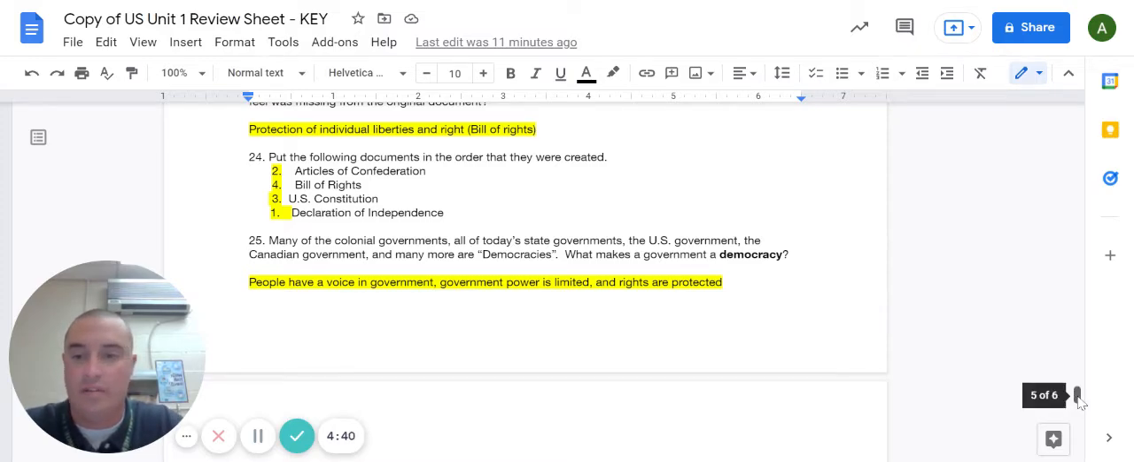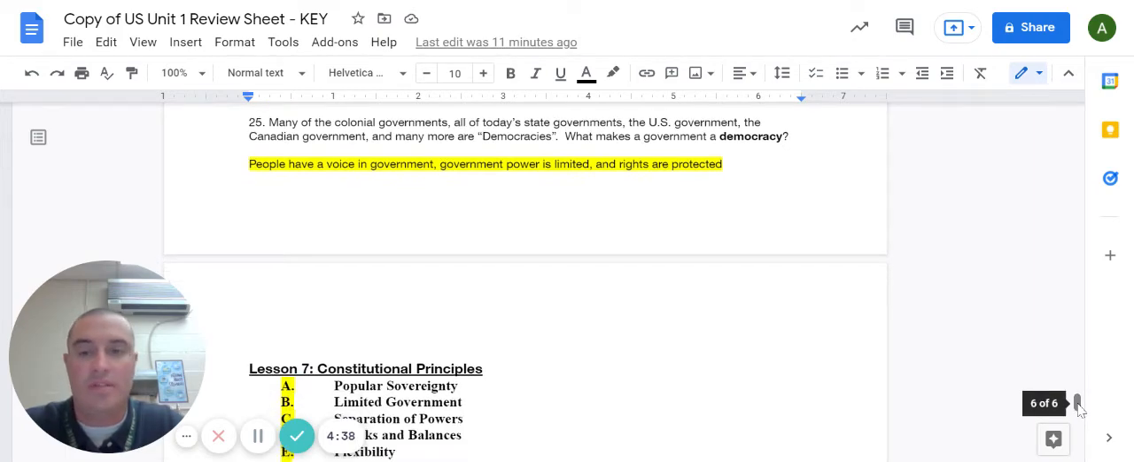Question 25. Many of the colonial governments, all today's state governments, the U.S. government, the Canadian government, and many more governments are what we call democracies. What does that mean? What makes a government a democracy? Essentially, democracy means that people have a voice or a say in their government, that government power is limited, and that individual rights are protected.